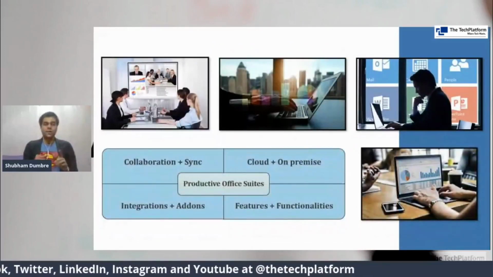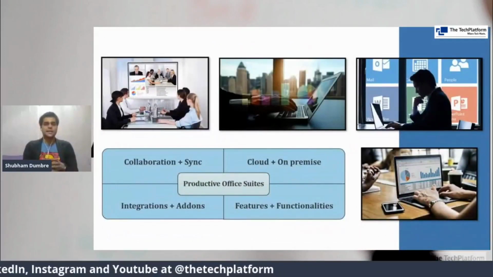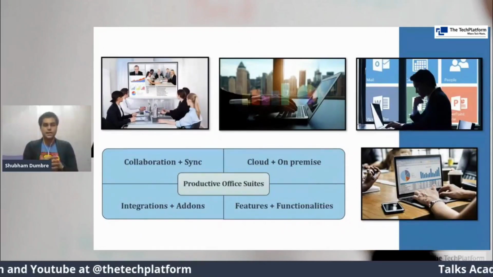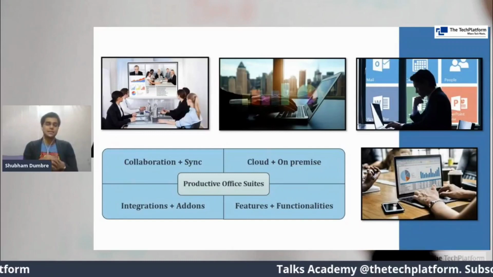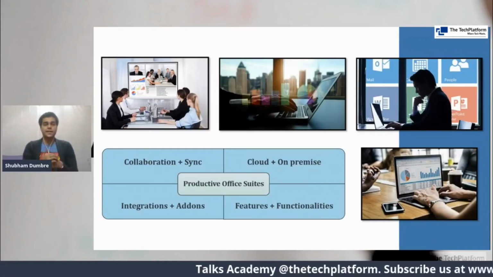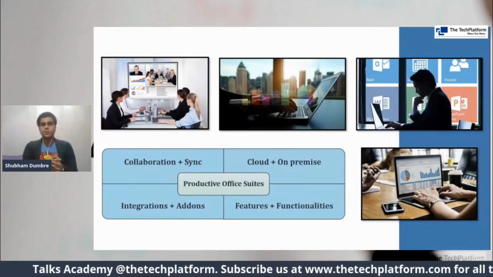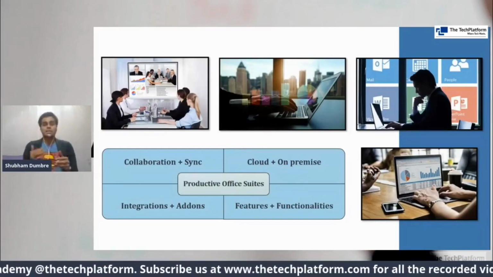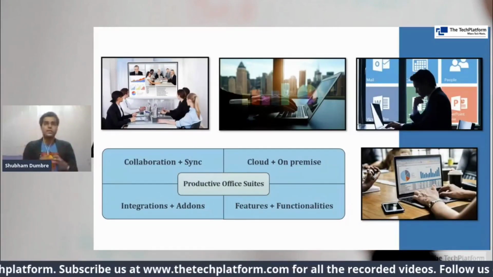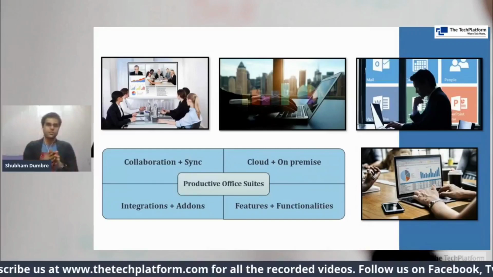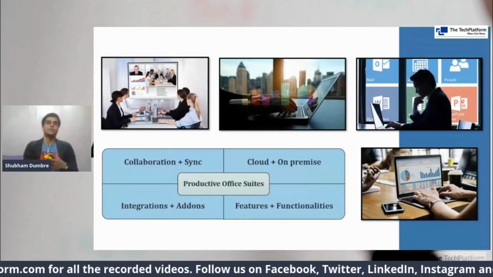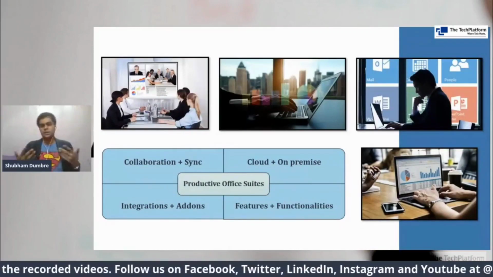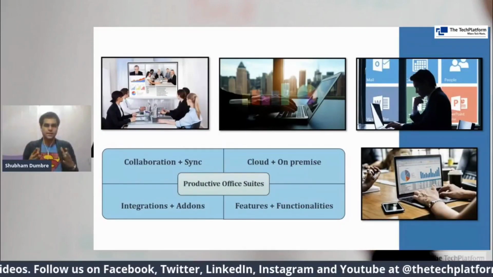And before going there, these are the highlights that we need to understand. One is productive Office suites mainly have collaboration and synchronization facilities. They have an interface that can allow people to collaborate, that can allow you to synchronize documents across the cloud. And then you can also have it on the cloud, like an online interface, or else you can have it on premise like an offline software. So these are the major things to understand.